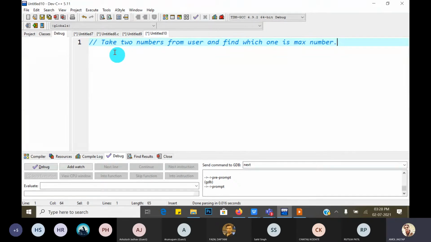This is our problem statement. Take two numbers from the user and find which one is the max using a function. So for that, first is hash include.